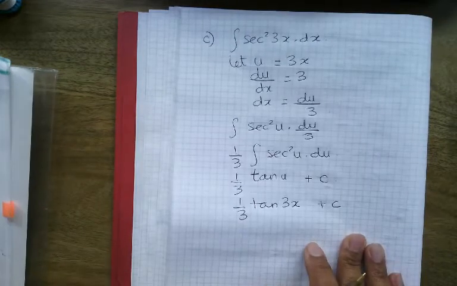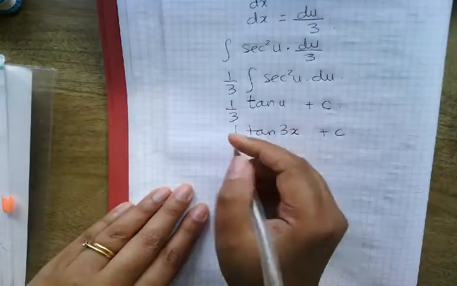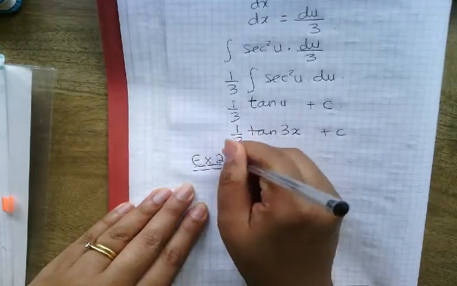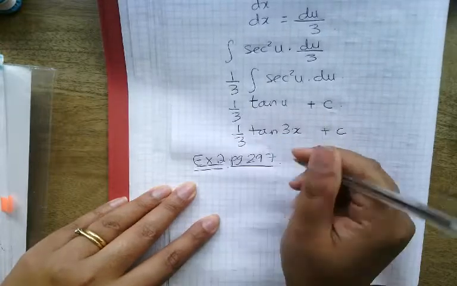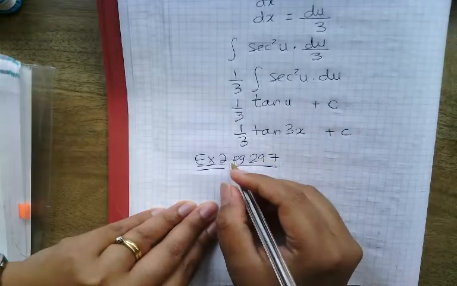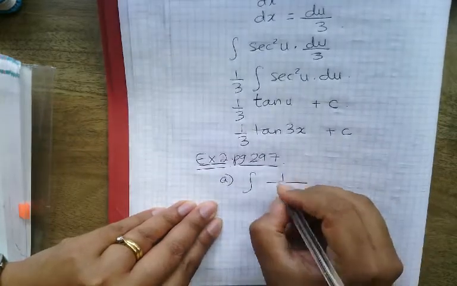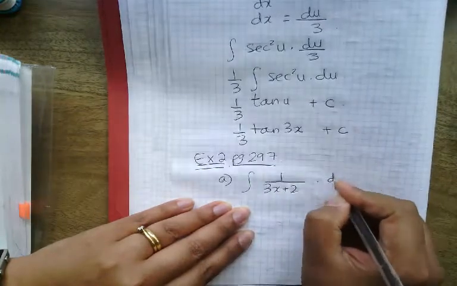Couple more examples before you can start 11b. Alright, so next example, which is on page 297. And again I've got: find the following integrals, and the first one is 1 over (3x + 2) dx.